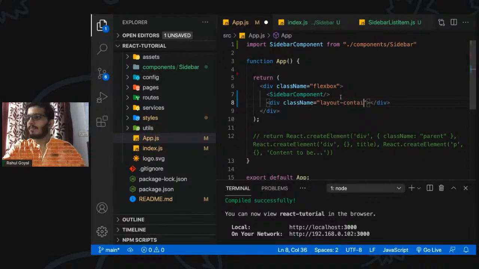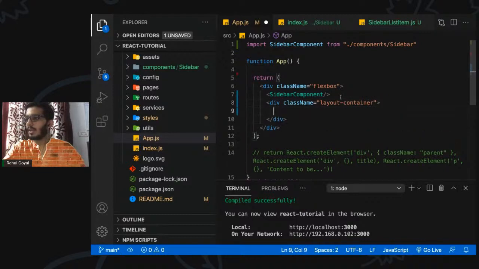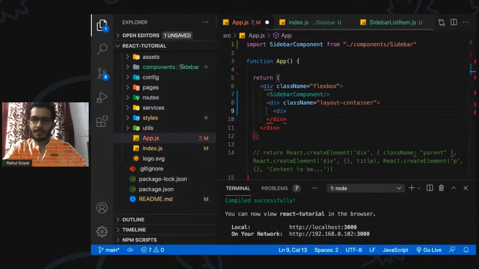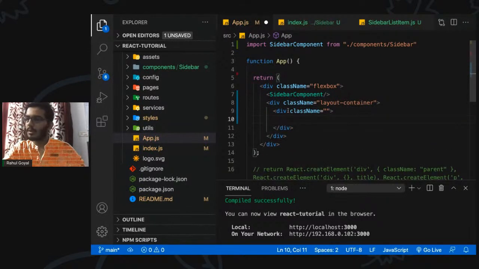Okay, we have the layout container. It's a text box which holds our heading, the main heading.